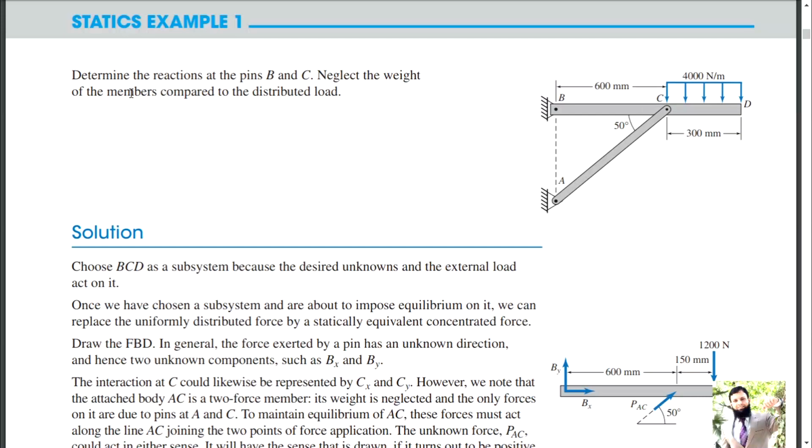Okay, neglect the weight of the members compared to the distributed load. So the weight of the member you should neglect. Otherwise, if this is having some weight, then a force should be shown here, or the mass should be given, and you should convert that to force.